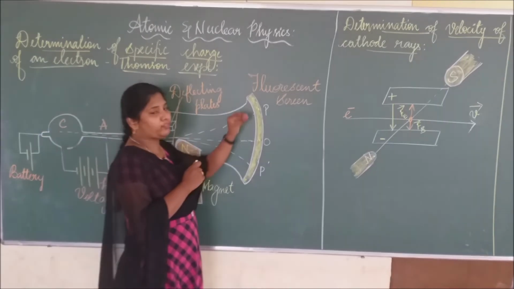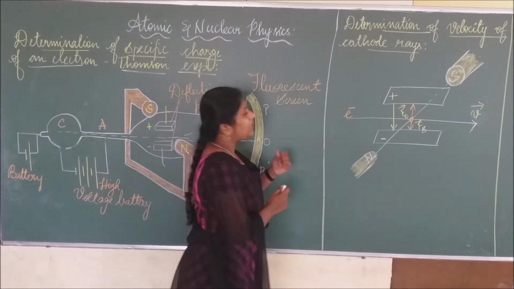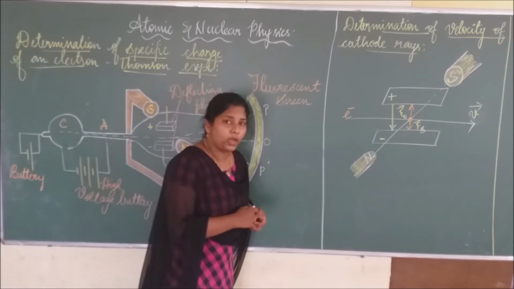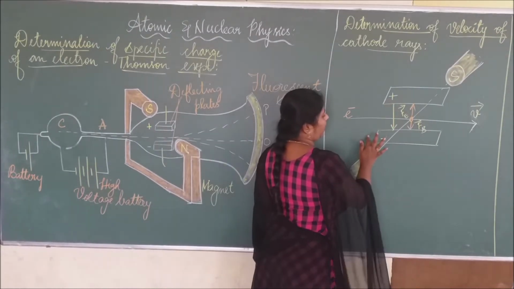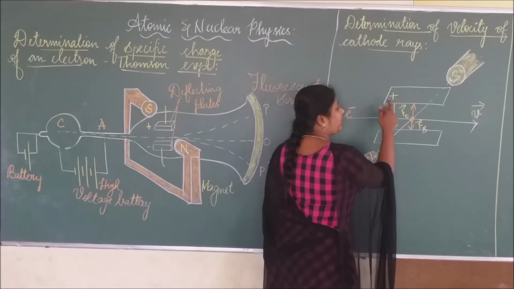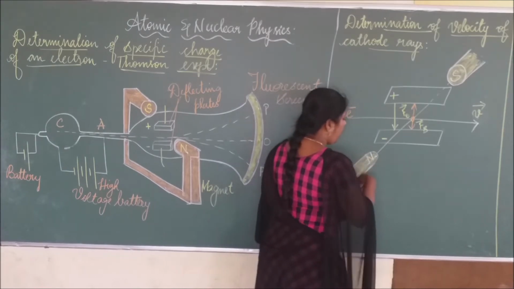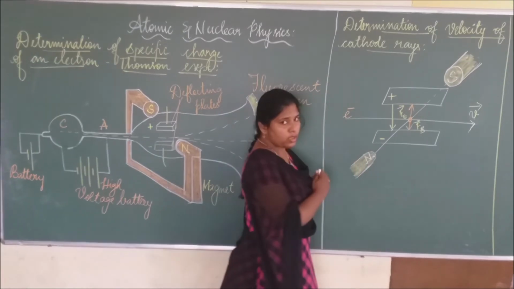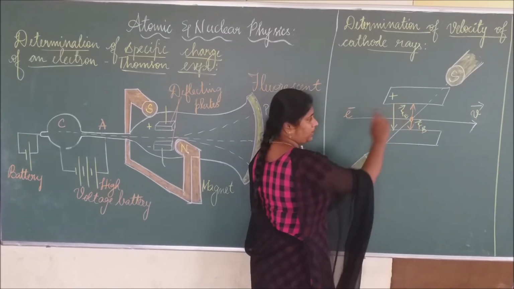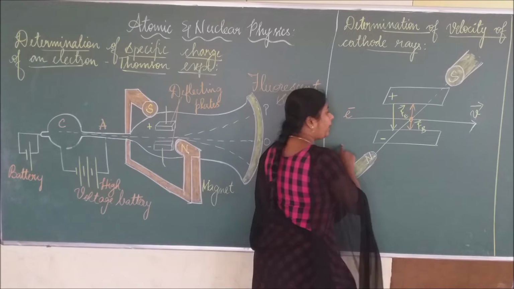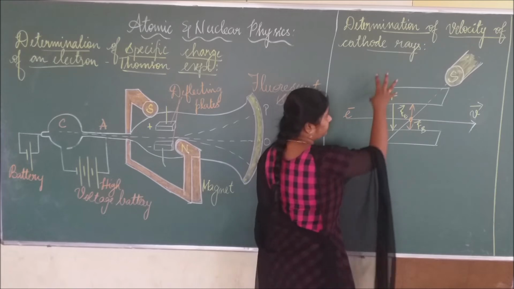So first we have to calculate the velocity of the cathode rays, right? How will you calculate the velocity of the cathode rays? So look at the diagram here. Two plates are here, positive and negative, and the electric field is acting vertically downwards. Okay, and also the magnet is here, and the magnetic field is acting along north to south, right? Once the electron is traveling along this path with velocity v vector, automatically there will be an electric force and a magnetic force here, right?